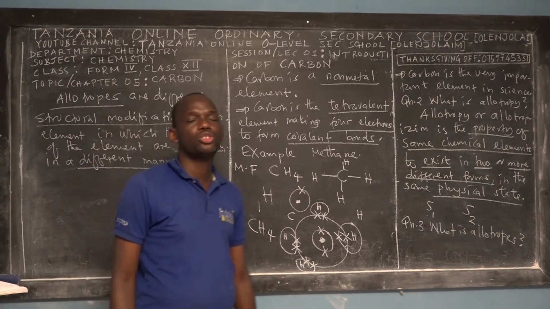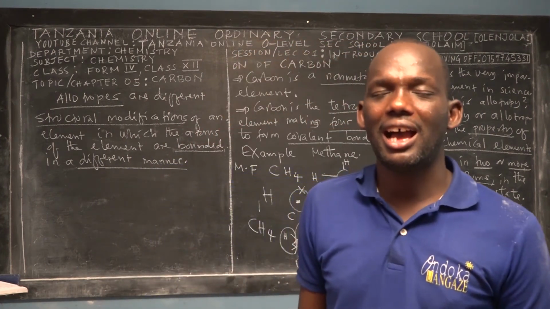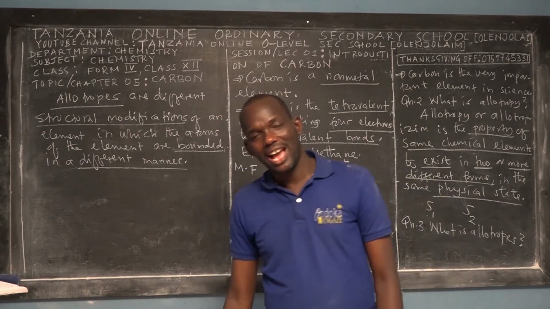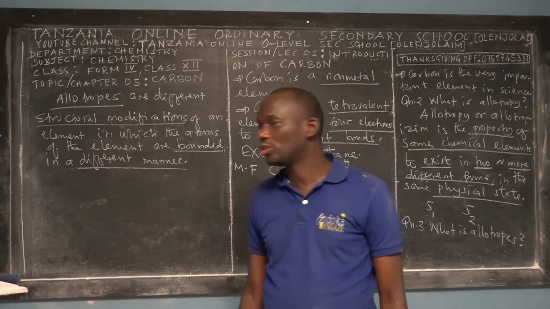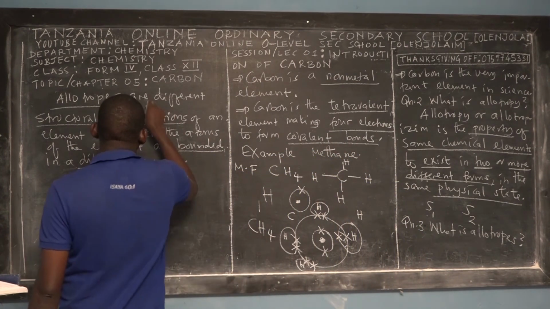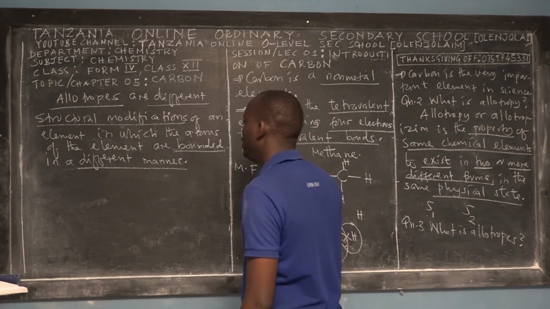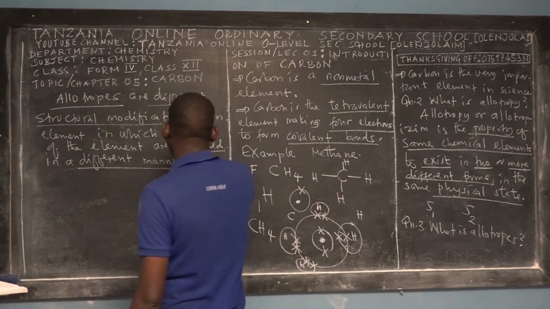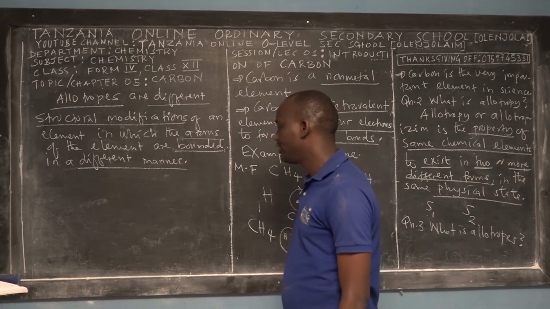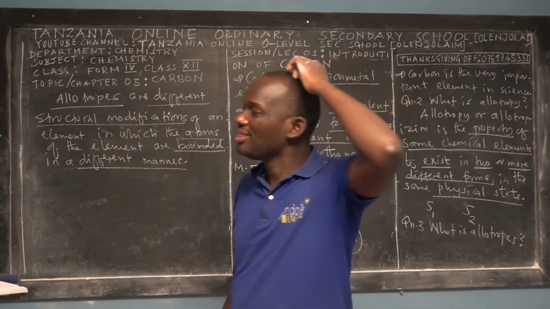So we say that allotropes are not allotropy. Allotropy is different from allotropes. Allotropes are different structural modifications of an element, in which the atoms of the element are bonded in a different manner.